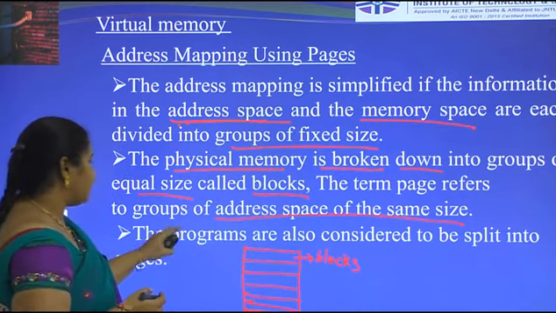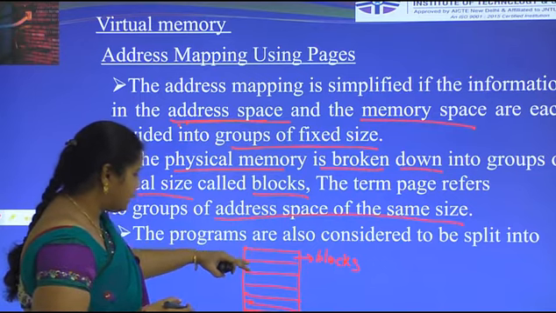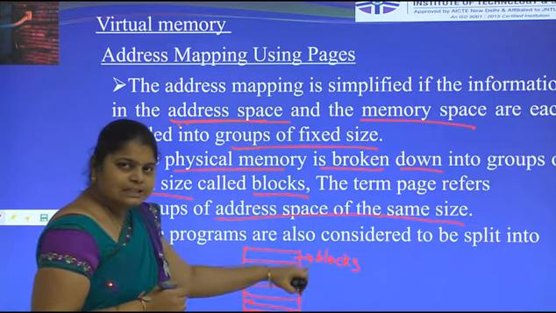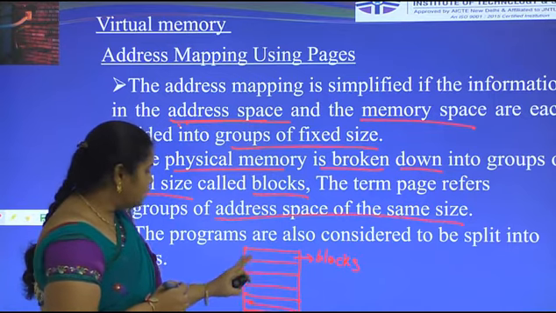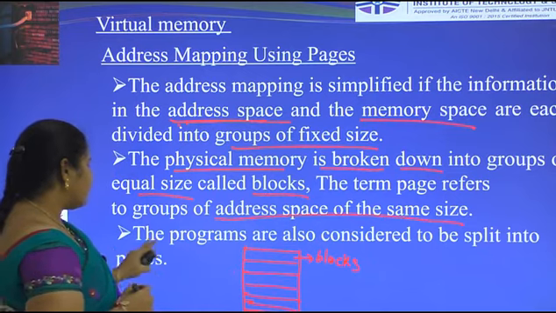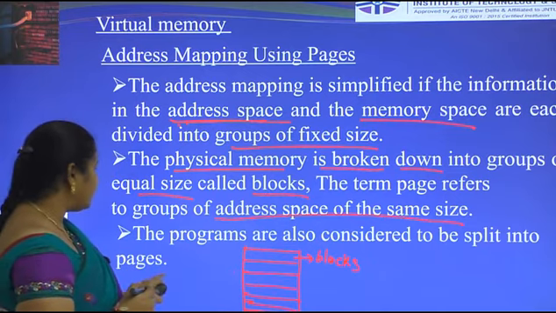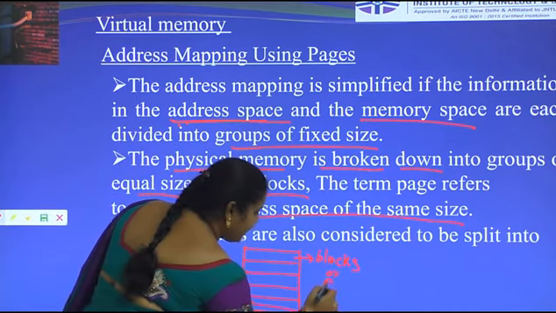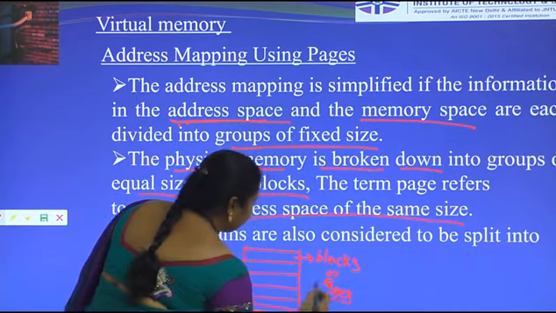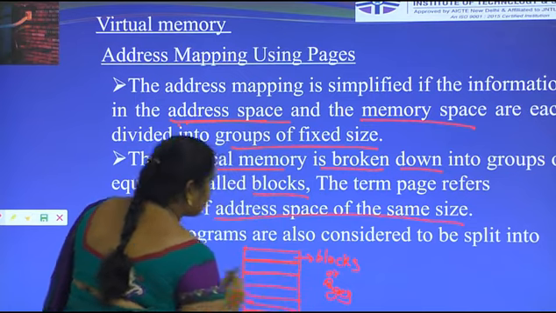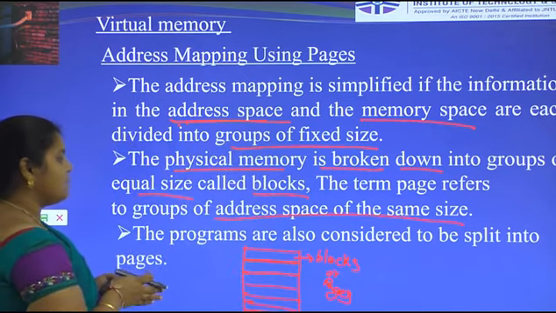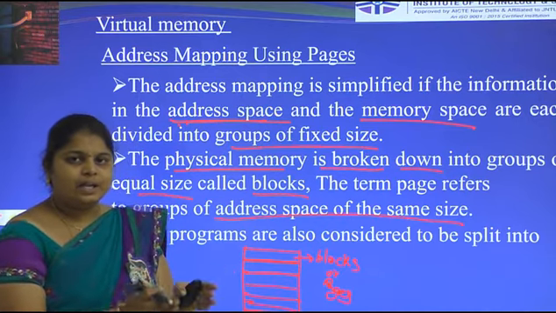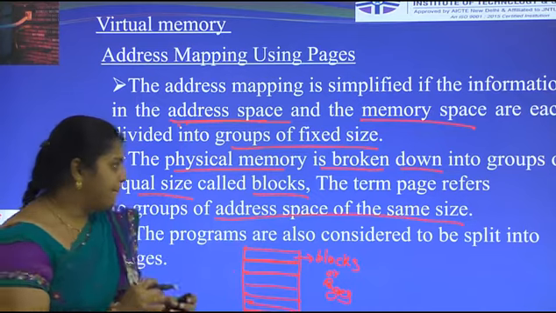The term page refers to a group of address space of the same size. Each block contains the same size, and it is called a block or page. The program is also considered to be split into pages. This is nothing but blocks or pages. The memory that is broken into equal sizes is called blocks. This is the physical memory, and the physical memory divided into equal parts is called blocks or pages.